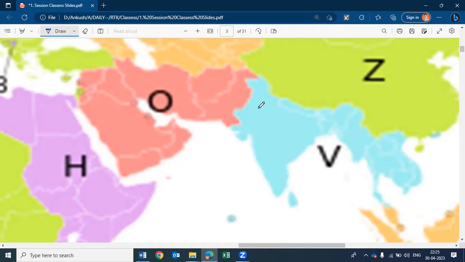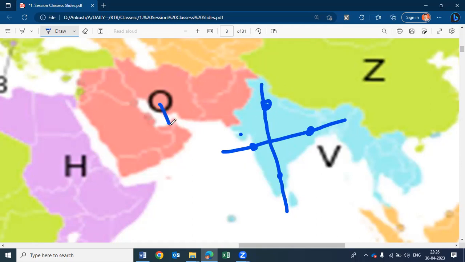Similarly, India has a division in metropolitan cities: Delhi, Mumbai, Kolkata, and Chennai. This is Delhi, somewhere Mumbai is there, Kolkata is here, and this is Chennai. These are our four metropolitan cities.